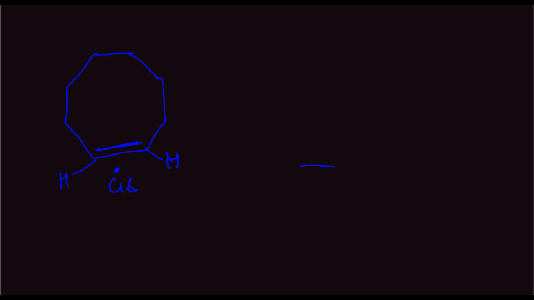So how will the trans form look for the same compound? For the trans form, this is the double bond, right? This is the hydrogen here and this is the hydrogen here. This carbon will be the same, this will be the same, and the same for here. And this carbon here will be joined to this carbon.